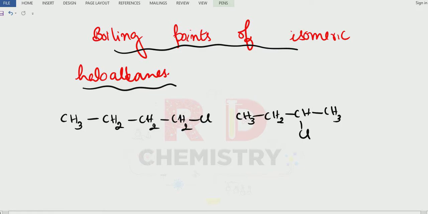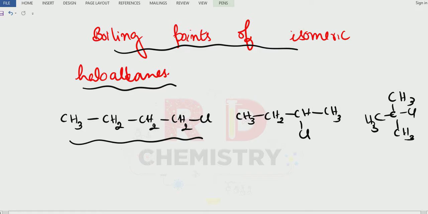Next one, let me write tertiary butyl chloride, Cl, with the remaining CH3 groups on the same carbon atom. This is the linear chain. Here there is slight branching. Here branching increases. So let us see the boiling points.